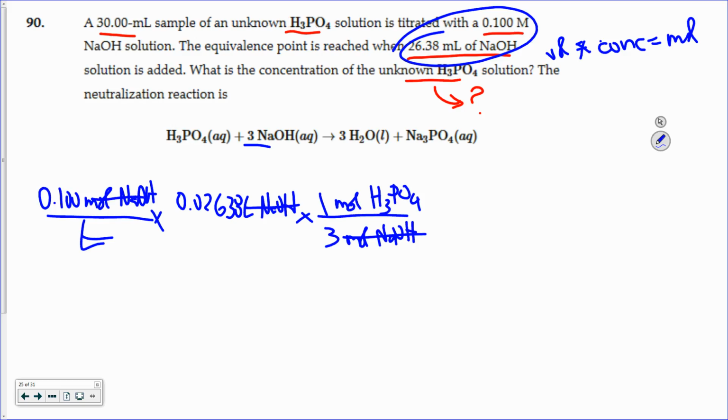So if I want concentration, it needs to be in the form of moles per liter. I've got the number of moles. All I need to do now is divide by the number of liters. It was 30 milliliters, which is 0.03 liters of solution. I've got moles over liters. So if I did the math and multiplied out, that would tell me whatever my concentration is.